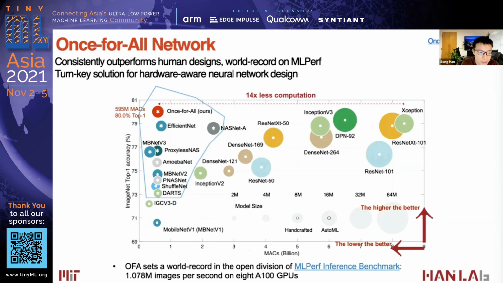It needs only 595 MACs, but achieves 80% top-1 accuracy, which is the turnkey solution for this hardware-aware neural architecture design. It also sets a world record in the open division of the MLPerf inference benchmark, which was adopted by Alibaba, and they achieved more than 1 million images per second on 8 A100 GPUs. So the once-for-all network not only performs well on these edge devices, but also works really well on the cloud.